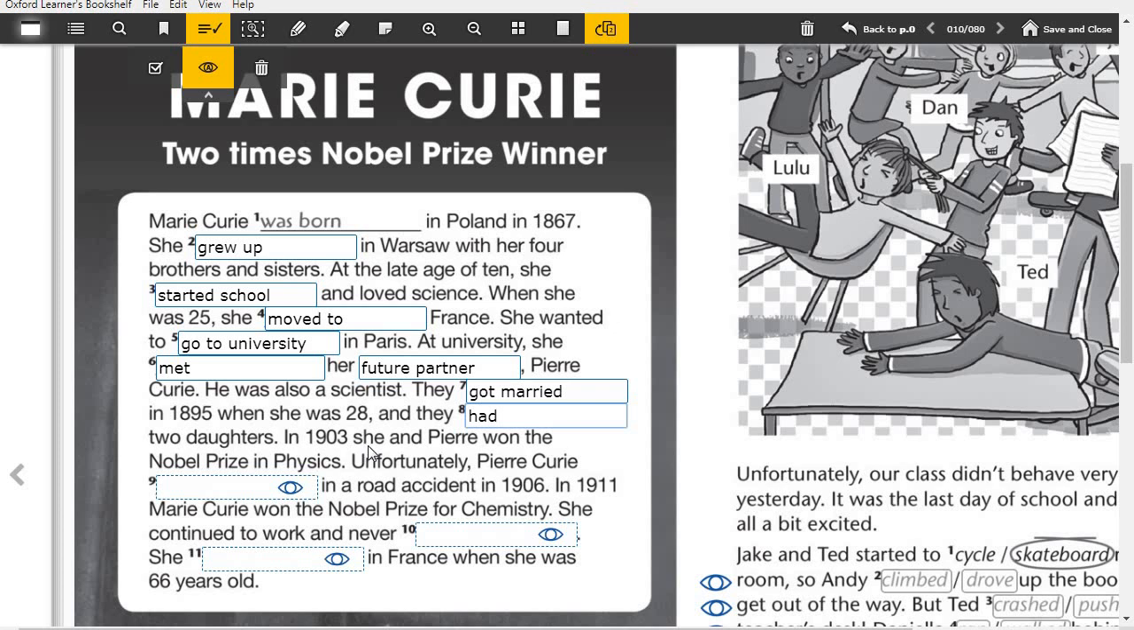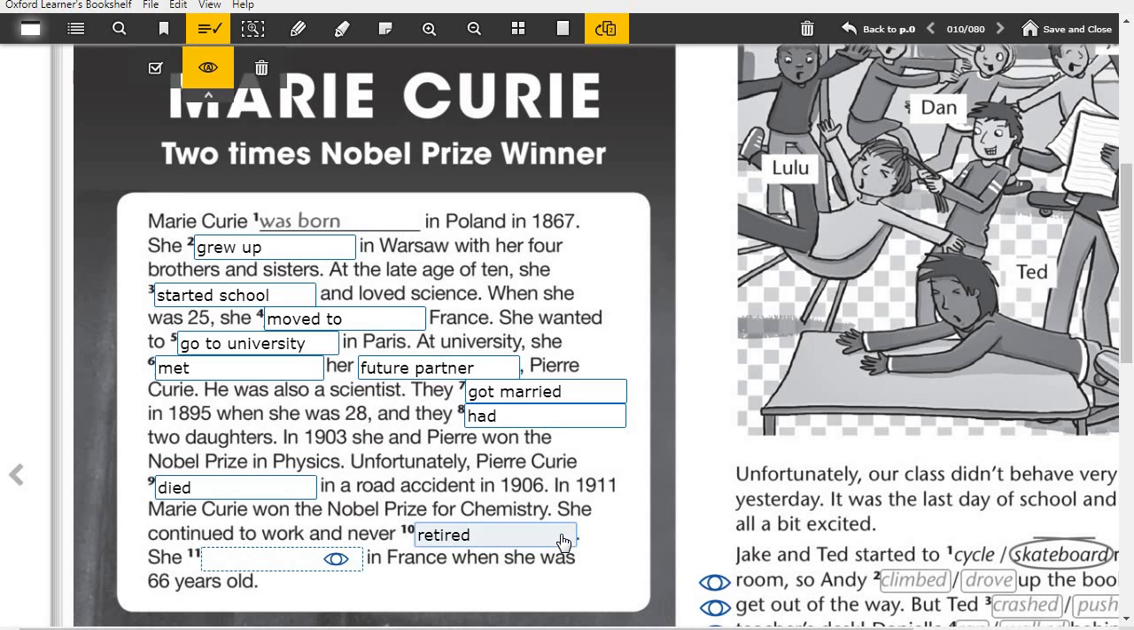In 1903, she and Pierre won the Nobel Prize in Physics. Unfortunately, Pierre Curie died in a road accident in 1906. In 1911, Marie Curie won the Nobel Prize for Chemistry. She continued to work and never retired. She died in France when she was 66.